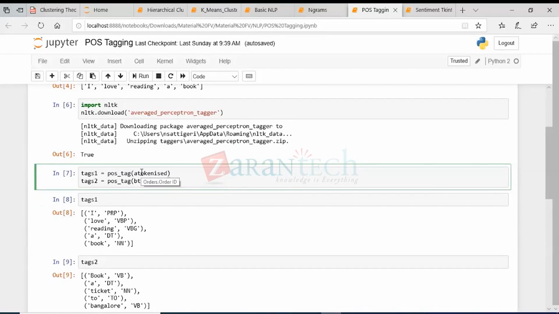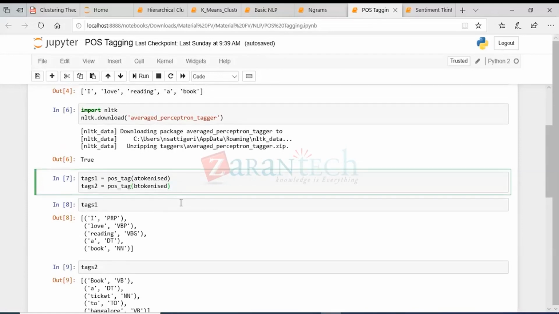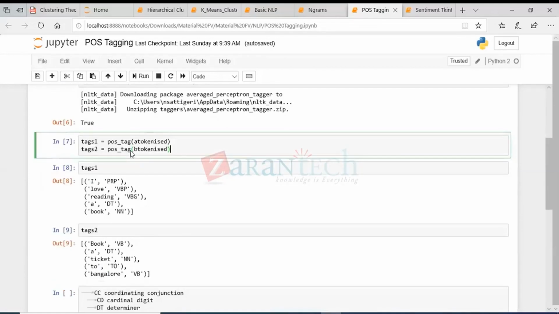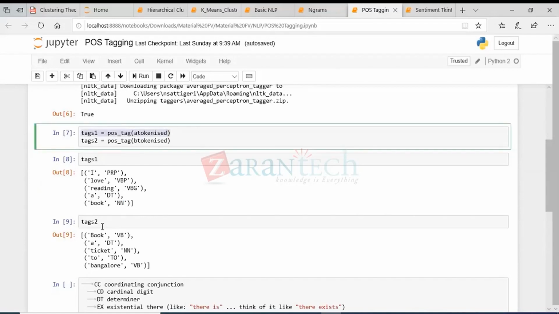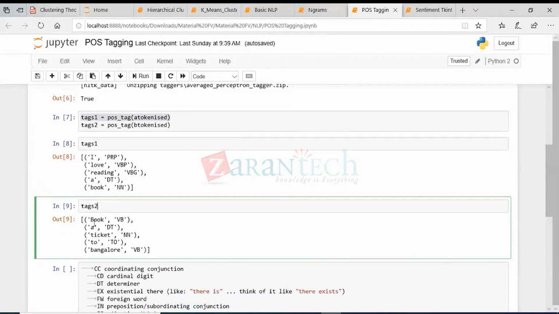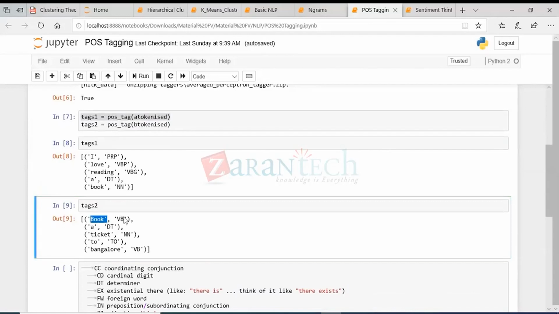Okay, so now let's see what are the POS that are assigned to each word. In the first one, in tags1, you see that book has been assigned the parts of speech noun, right? So book is actually being used as a noun in the first sentence. In the second sentence, you'll see that book is actually being used as a verb, right?